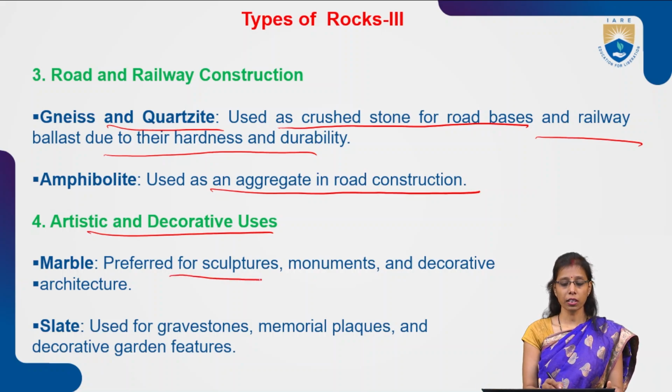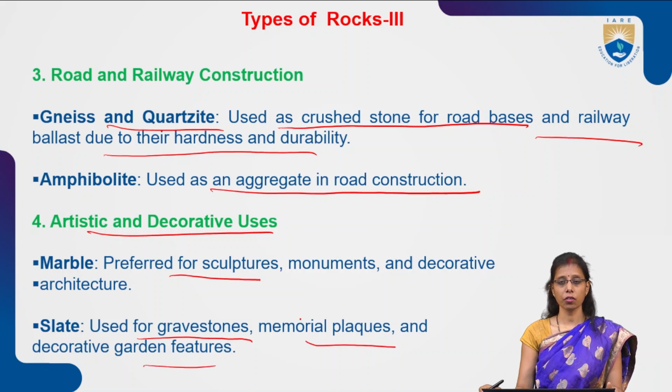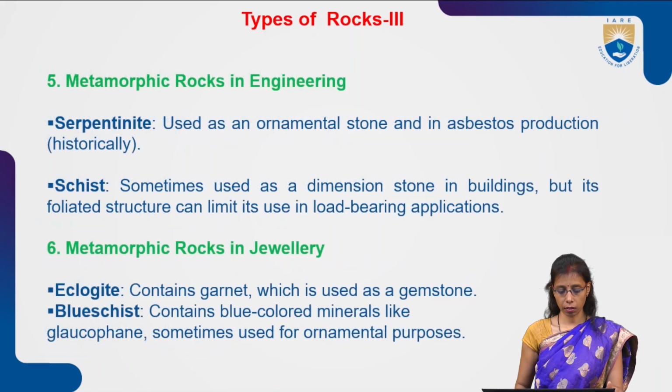Marble is preferred for sculptures, monuments, and decorative architecture. Marble is the most preferable rock here, and slate is used for gravestones, memorial plaques, and decorative garden features. So this is artistic work.